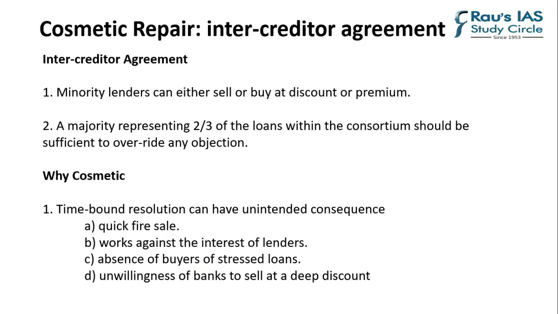Now, once we do this, what will happen? Minority lenders can feel cheated that they are not getting the right value for the investment they have made. So what they can do is either sell their troubled assets to someone at a discount, or buy the same from the other banks at a premium, so that they do not feel short-changed. The majority representing two-thirds of the loan within the consortium should be sufficient to override any